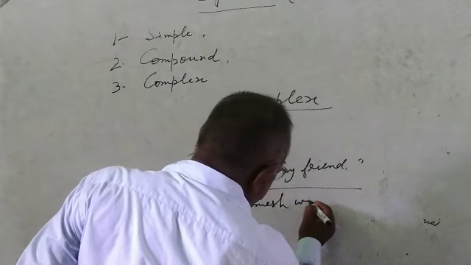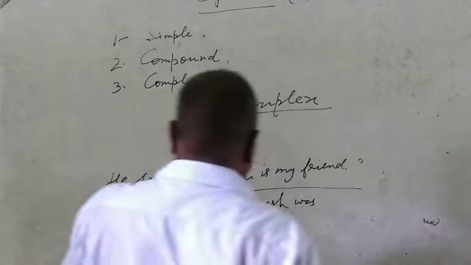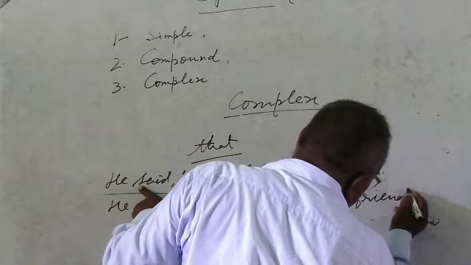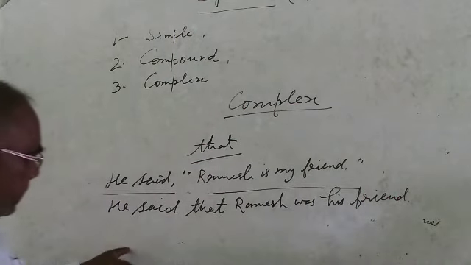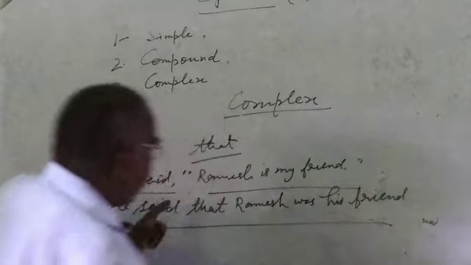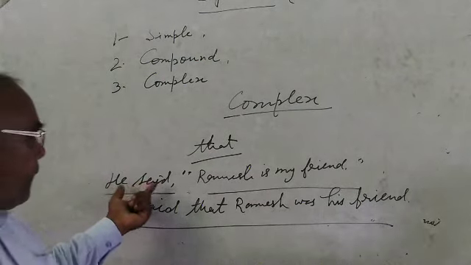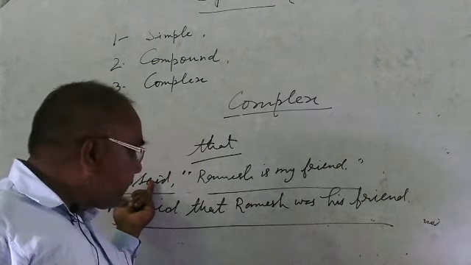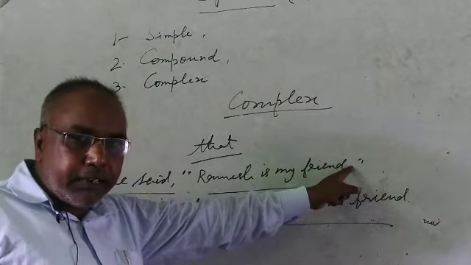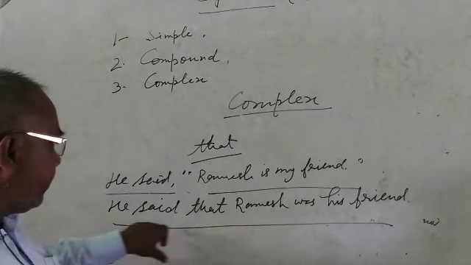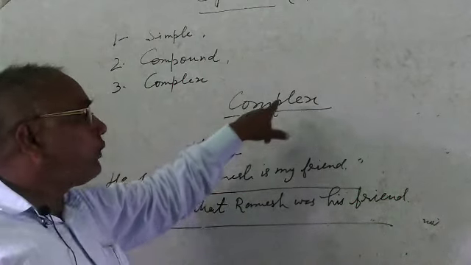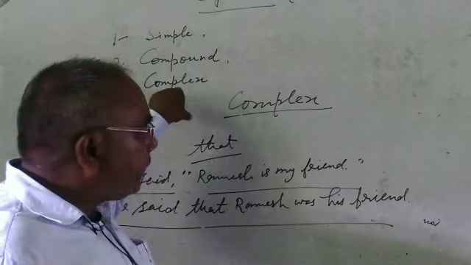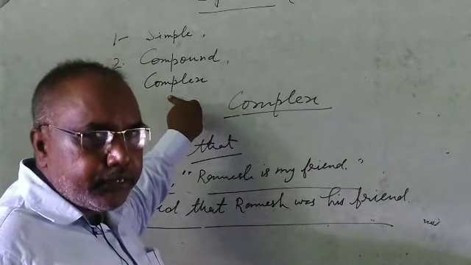The first sentence is "He said", the second sentence is "Ramesh is my friend". These two sentences can be combined into one sentence with the conjunction "that". Ramesh is changes into "was" my friend, according to the tense. Now these two sentences have been combined into one sentence. This is the synthesis of these two sentences, combined with the conjunction "that" into a complex sentence. This is the best example among the examples.